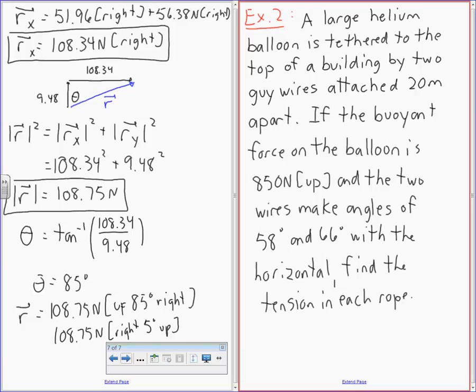Okay, which means if there's a force going upwards, there's also going to be what then? What are the ropes going to give it? Yes, the ropes together are going to give a downward force of 850. Why does it have to be a downward force of 850? Good. What's the net horizontal force going to be for this one? 0, right? The only net force is going to be going upwards, right?